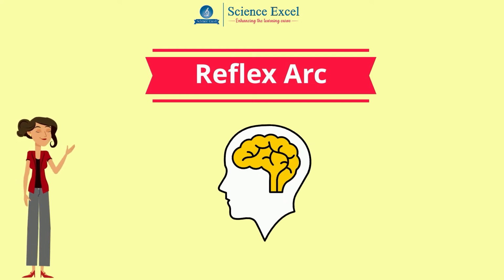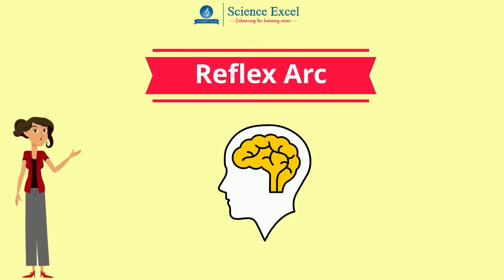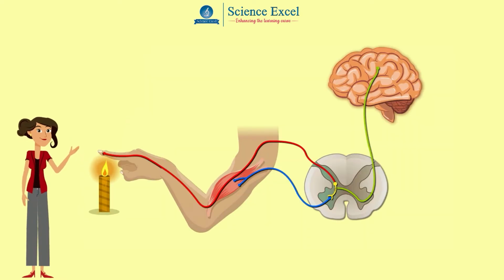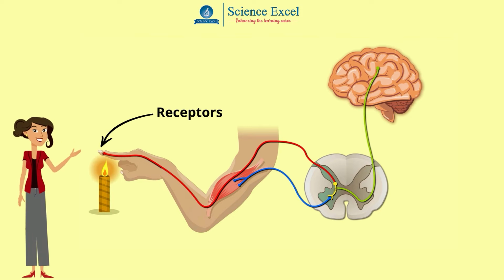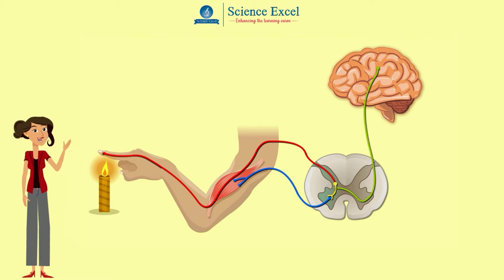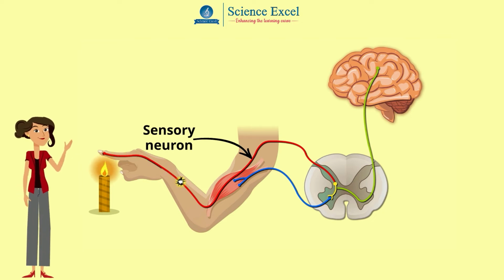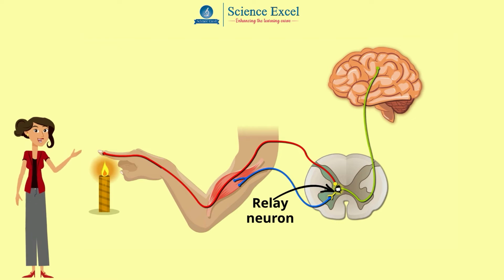Let us look at how neurons make up the reflex arcs and how they work. When we inadvertently touch something hot, the receptors in the skin detect the change in temperature first, and an impulse is picked up by a sensory neuron which travels along its axon and passes it on to the relay neuron located in the spinal cord.